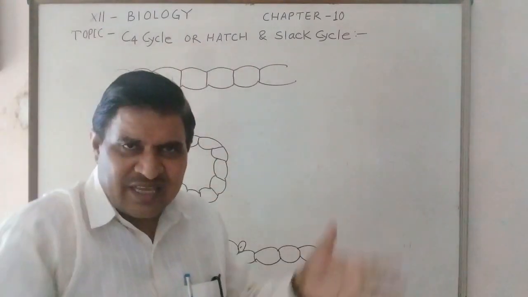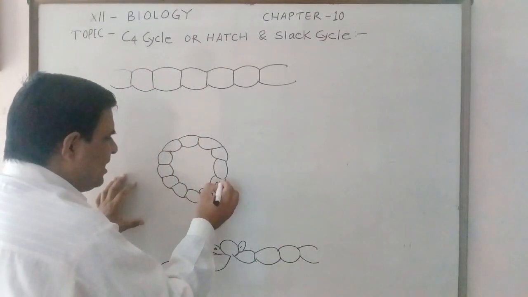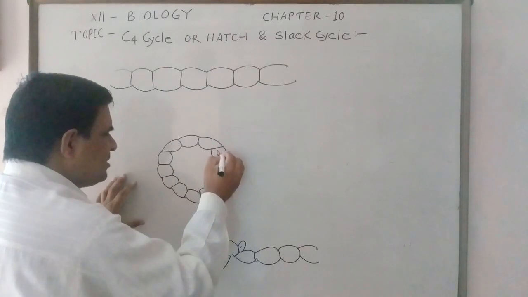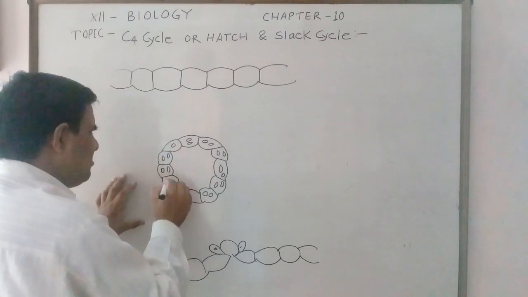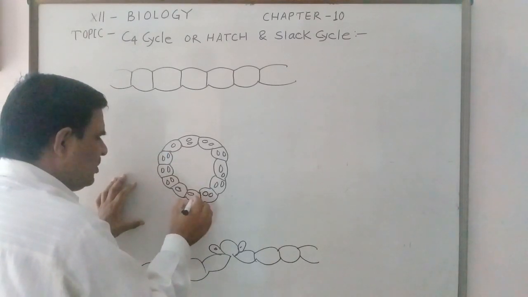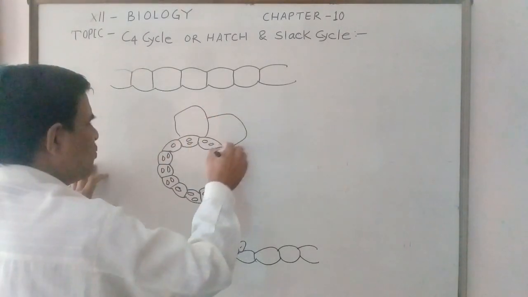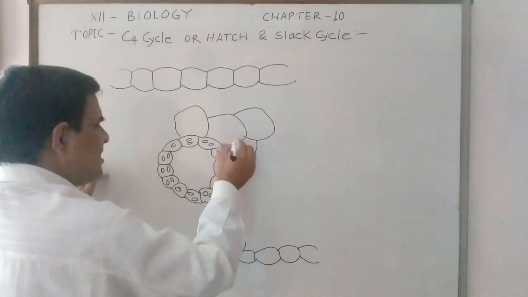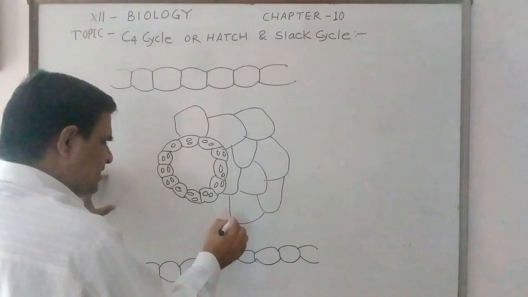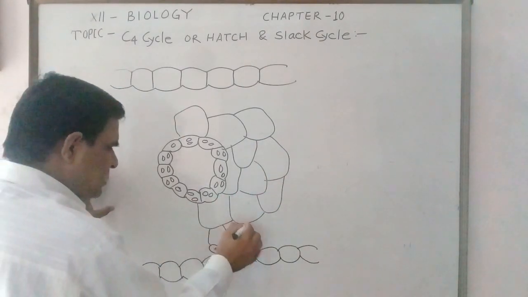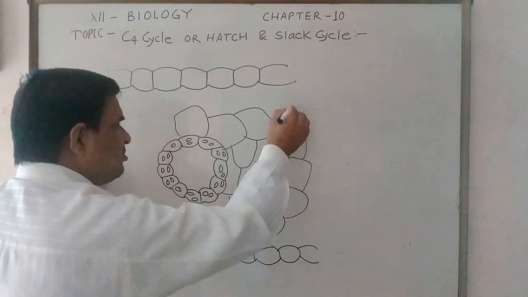So it is a garland-shaped bundle sheath cell, which generally contains large-size chloroplasts. Although the outer mesophyll cells generally have small-size chloroplasts, one very important character of the mesophyll cell is that there is no intercellular space present.